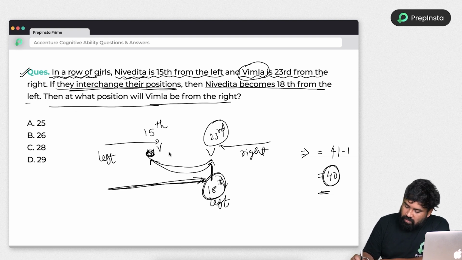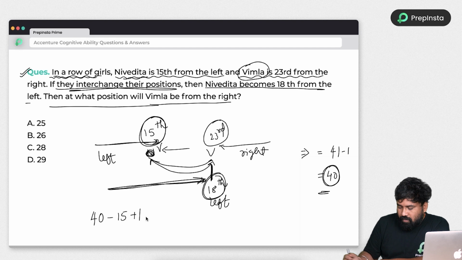Vimla from the left hand side is 15, so from the right hand side is how much? Which is very simple. 40 minus 15 and you need to add plus 1. 40 minus 15 is nothing but 25, 25 plus 1 is 26. So her position from the right hand side is 26th.